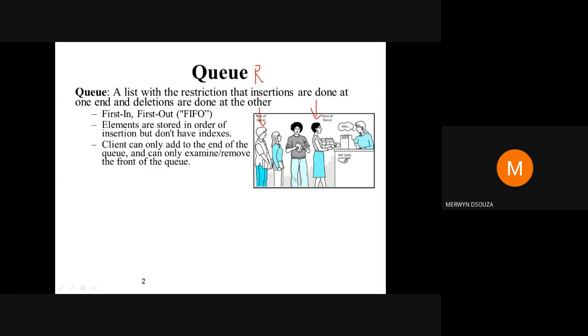REAR, rear stands for the end of the queue, and the front of the queue. So two pointers will always be present in a queue, rear and front. Front points to the first person or the first element of the queue, and rear points to the last person or the last element of the queue.